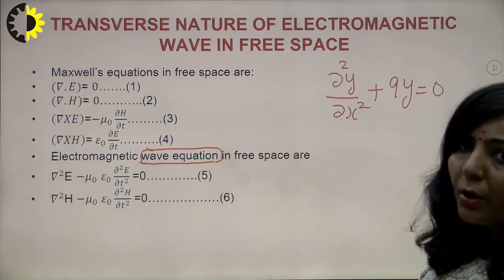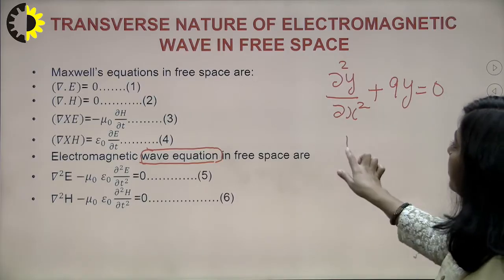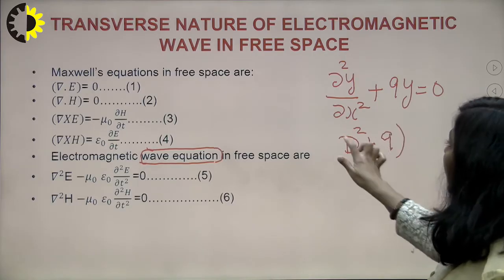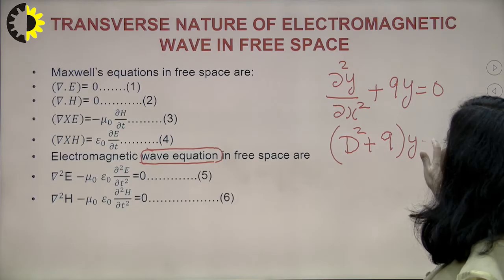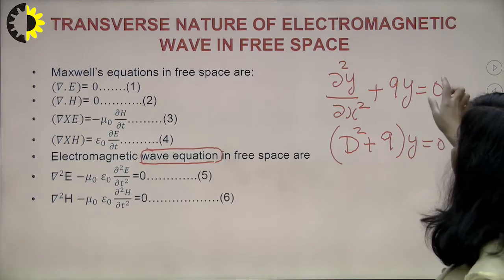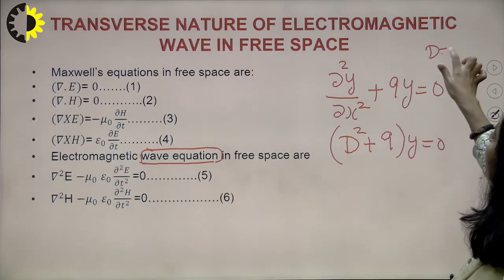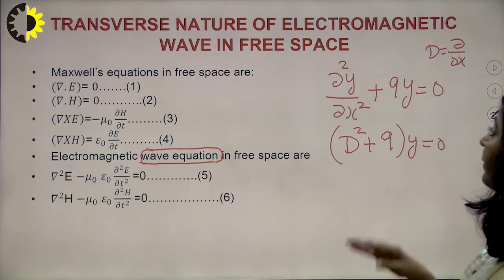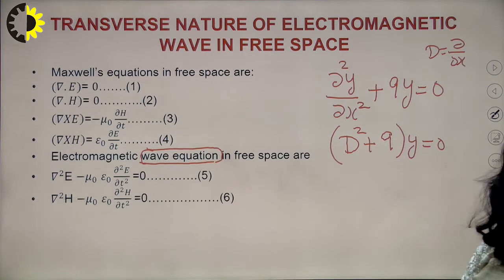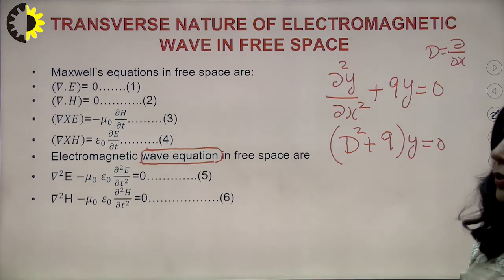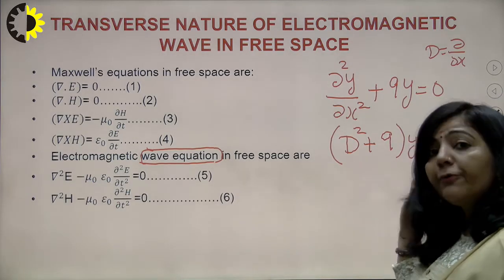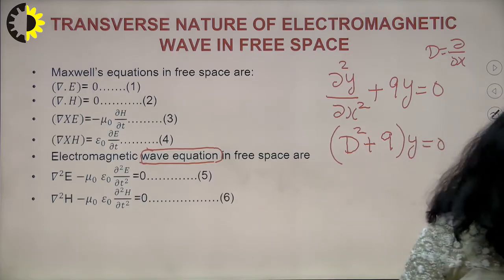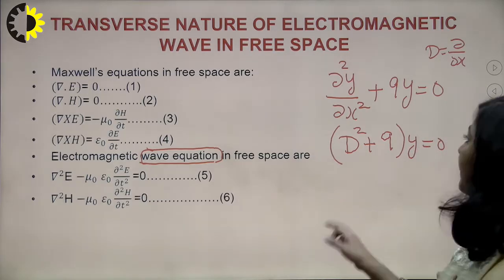If you want to find the general solution of this equation, you will write it like this, where capital D is the operator del by del x. So you can write this as (D square plus 9) y equal to 0. Now, to find the general solution, we look at the roots of this particular equation.